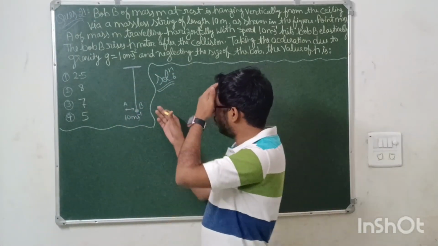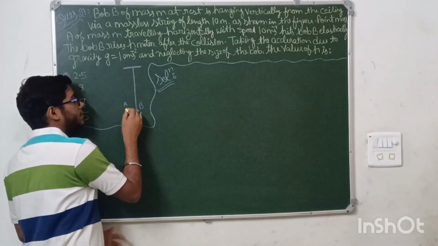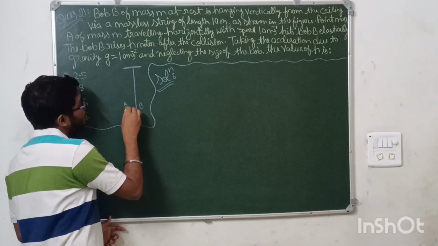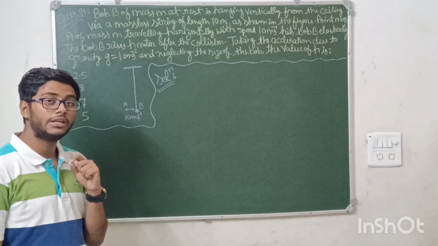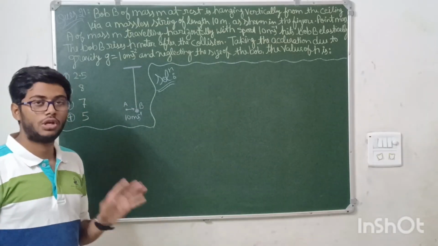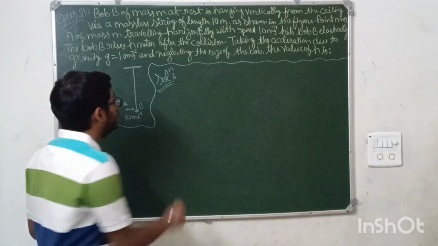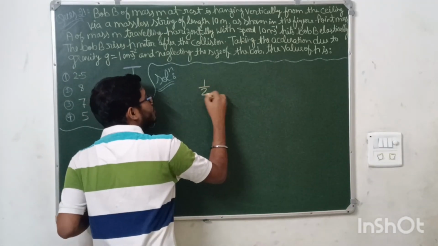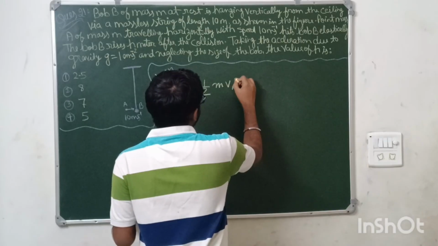Initially, because this particle is approaching towards the bob, it has kinetic energy. The bob is at rest, so it doesn't have any kinetic energy or potential energy. The kinetic energy of the ball, by which it approaches the bob, is half m va square.